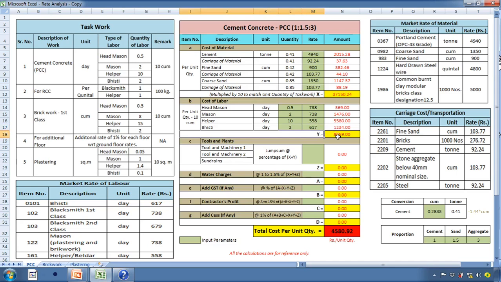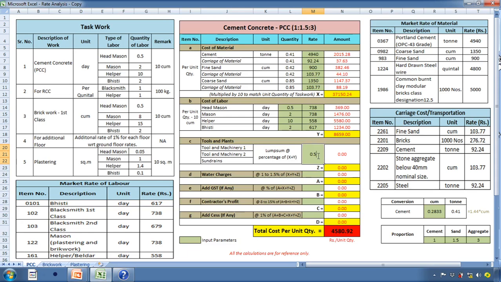So the cost of labor for 10 meter cube of cement concrete of proportion 1 is to 1.5 is to 3 is 8,659 rupees. Thereafter, we'll add the cost of tools and plant. Cost of tools and plant is taken at lump sum, and it is taken as 0.5 percentage of cost of labor plus cost of material.